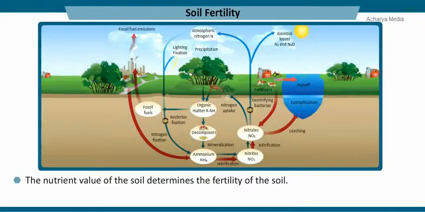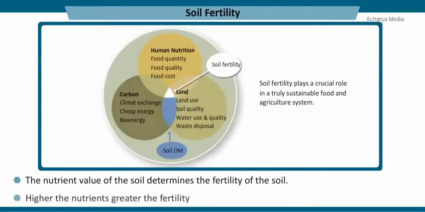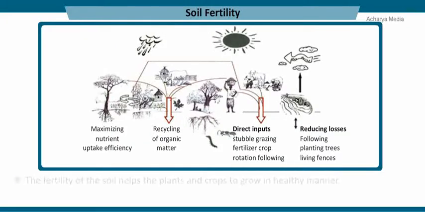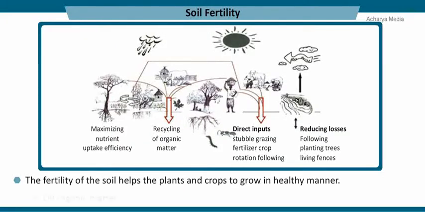Soil fertility. The nutrient value of the soil determines the fertility of the soil. The higher the nutrients, the greater the fertility. The fertility of the soil helps the plants and crops to grow in a healthy manner. The factors which determine the fertility of the soil are organic matter, soil texture, soil depth, nutrient content, absorption capacity, soil reaction, and absence of toxic substances. The fertility of soil increases with the increase of humus content.